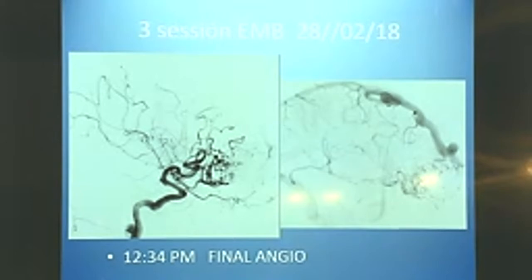There is no change in the intranidal morphology of the nidus, but 10 minutes later, the vein size changes spontaneously. You see a stagnation of the contrast.